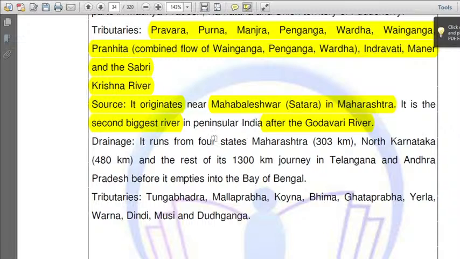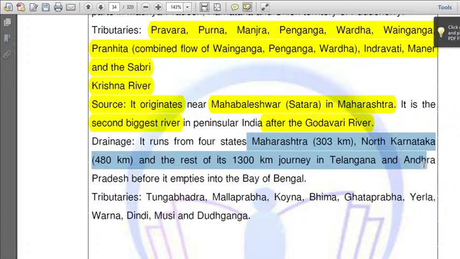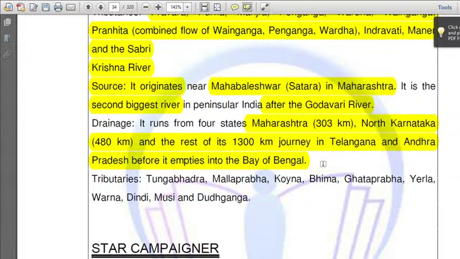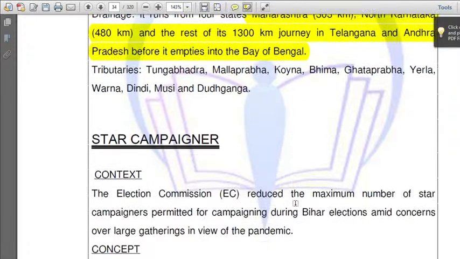Drainage, that means the area through which it flows. It runs through four states: Maharashtra, North Karnataka, and the rest of its 1300 kilometer journey in Telangana and Andhra Pradesh before it empties into the Bay of Bengal. That means it flows from west to east. So, what are the rivers going from east to west? Comment in the live chat, search it on Google. This is the way of reading.